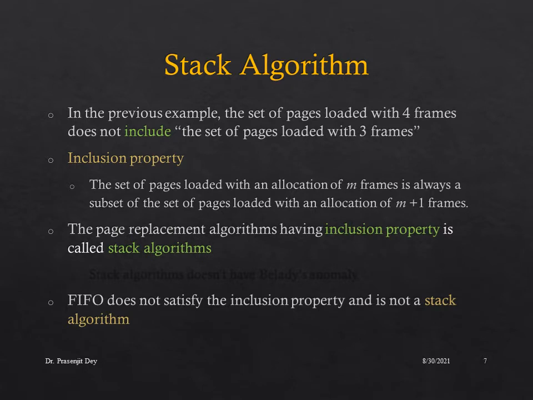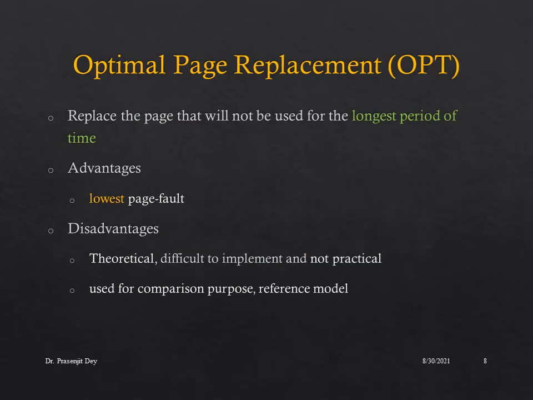A page replacement algorithm having the inclusion property is called a stack algorithm, and stack algorithms do not have Belady's anomaly. The FIFO algorithm does not satisfy the inclusion property, and it is not a stack algorithm.